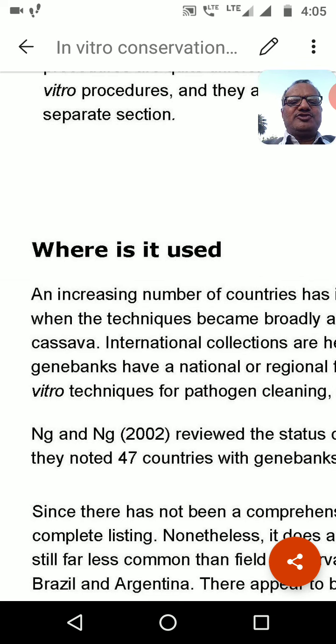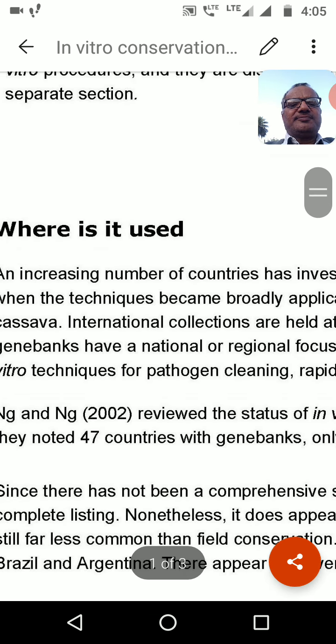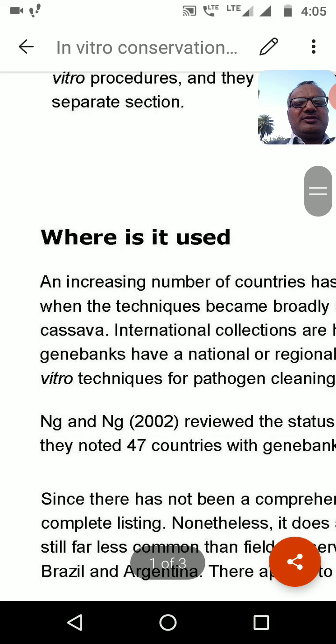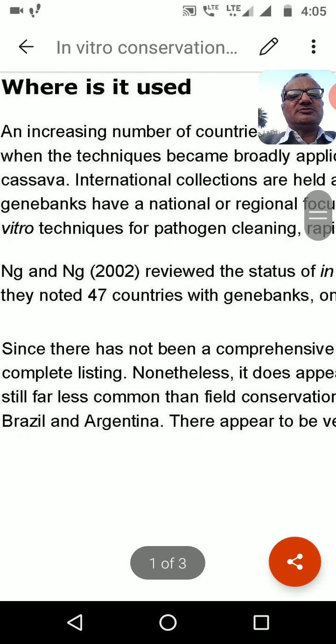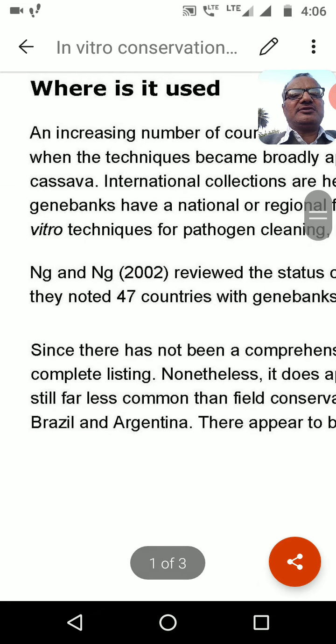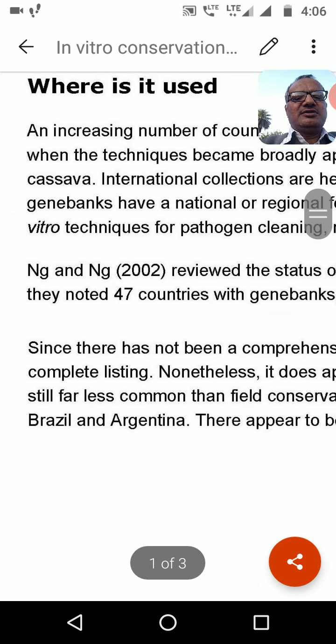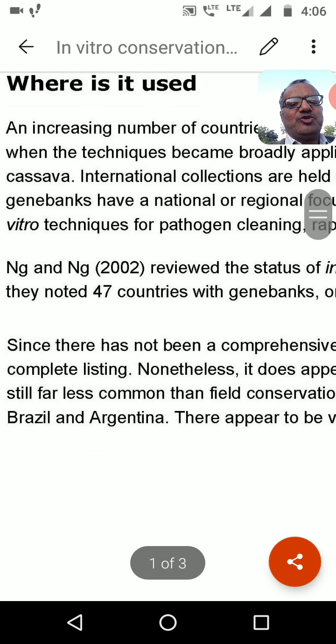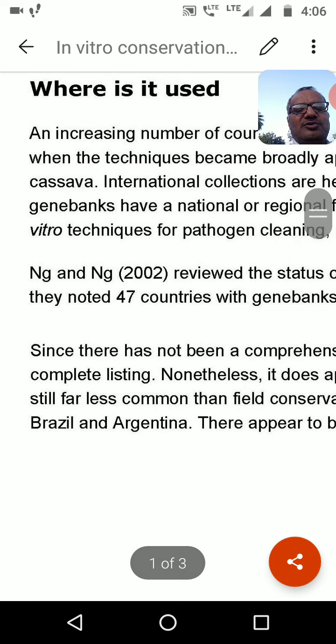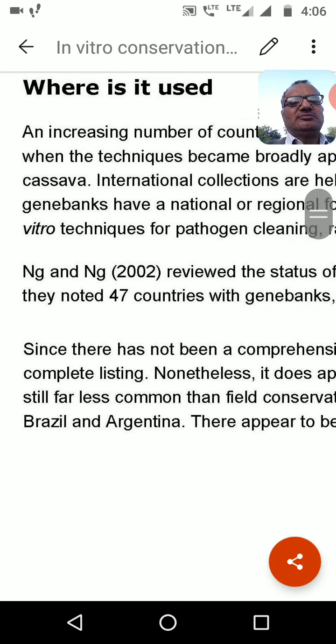Now, where is it used? It is used in areas where the plants are named in the red data book, or the plant species are going to be endangered. So for their preservation, we use this technique to save the plant, to protect the plant from becoming endangered.